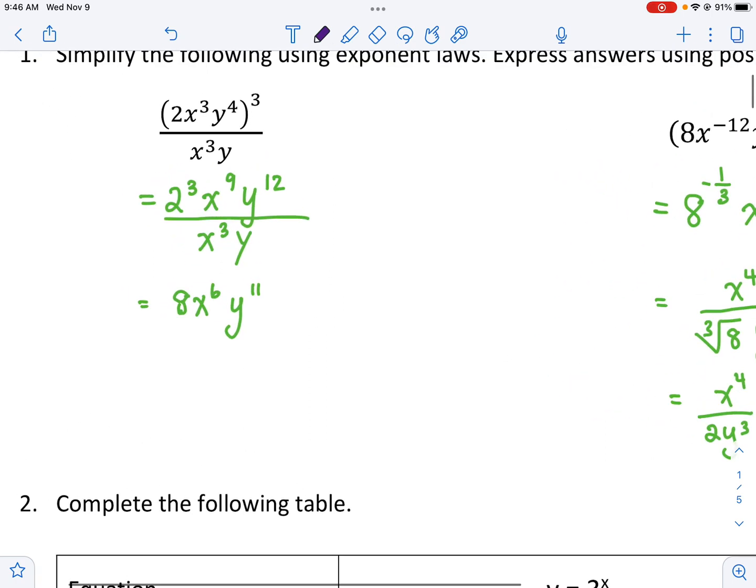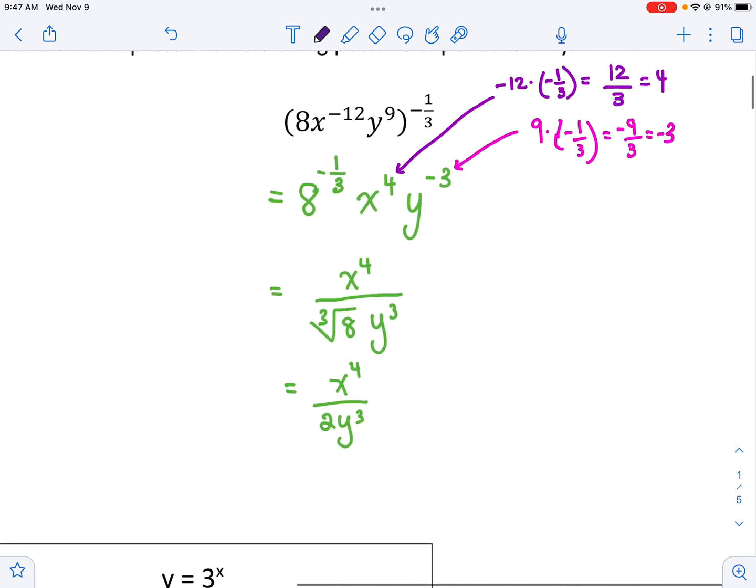Okay, the first question, I started by doing like power over power law with the exponent of 3. So that's how I got the numerator. And then I just used the division law to simplify. Sorry, feel free to pause this video anytime. I'm going to try to go fast.